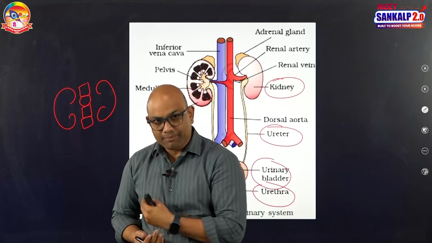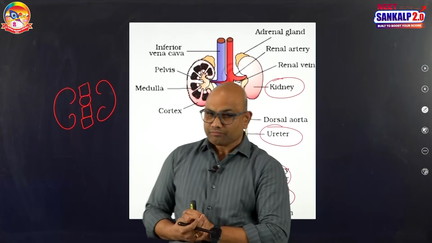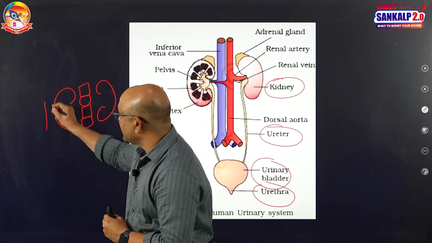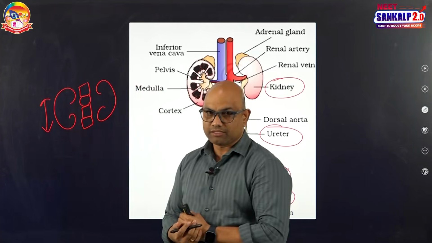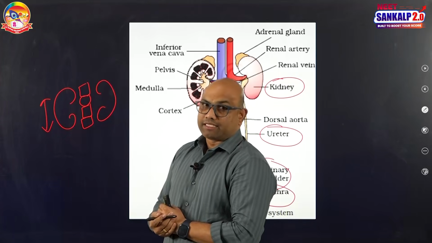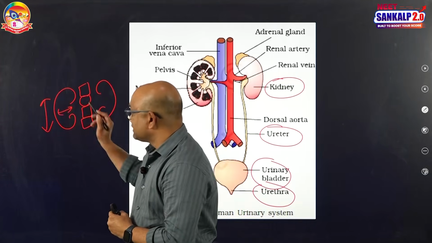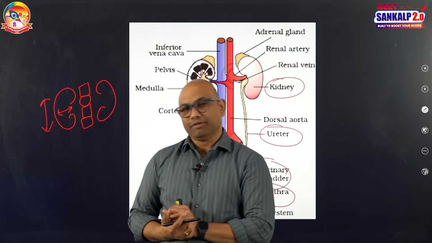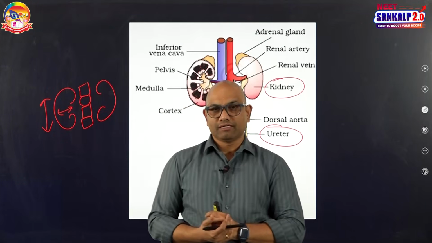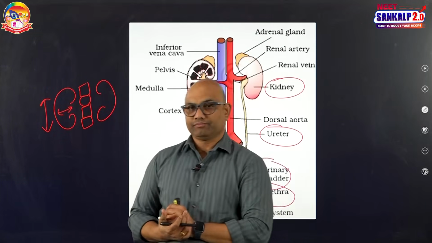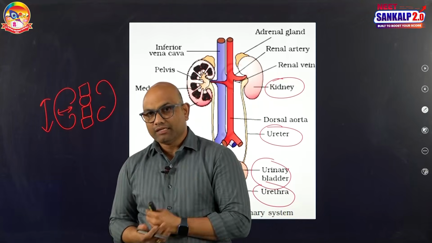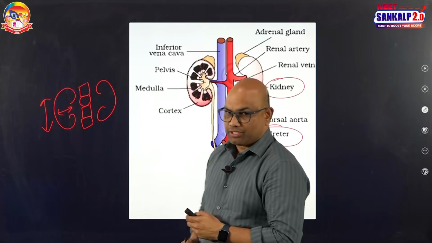They are bean shaped and reddish brown in color. Measurements of kidneys: length of the kidney is around 10 to 12 centimeters. Next, width of the kidney is 5 to 7 centimeters and thickness is 2 to 3 centimeters. On an average, each kidney weighs 170 grams. So, this is regarding kidney location.